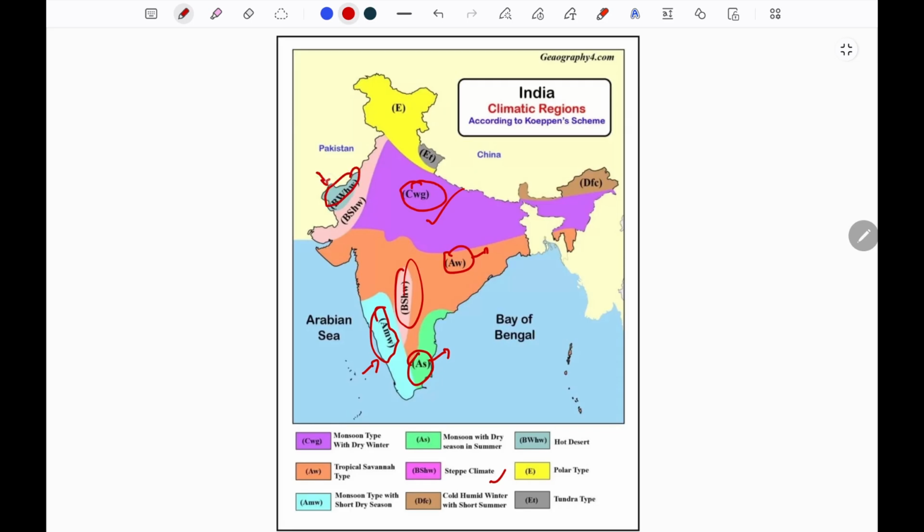BWHW, it is hot deserts, which is Thar desert of Rajasthan. BSHW, it is also prevalent in this Gujarat region. And E comes the polar type of climate, and ET is tundra. DFC, it is the cold humid winters where summers are short. This is in Sikkim and Arunachal Pradesh. So this is the climatic regions of India according to the Köppen scheme.